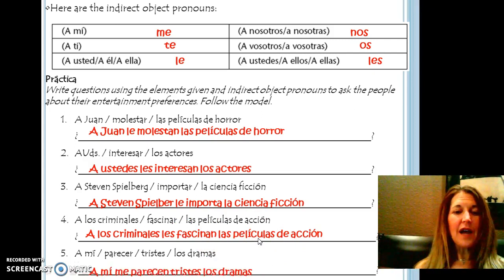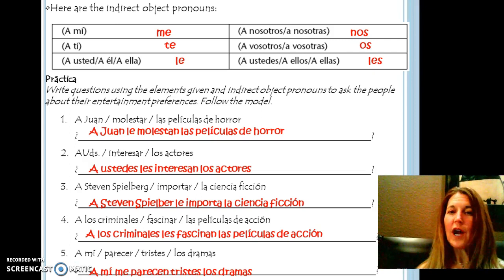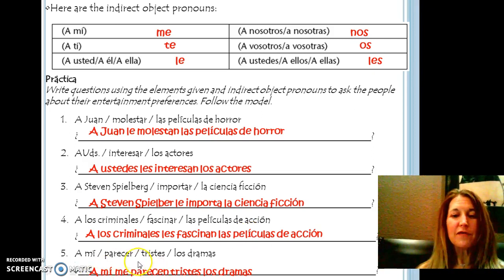5. A mí me parecen tristes los dramas. Even though I'm one person, I make the verb plural because it's the dramas that make me sad or that seem sad to me. All right, now it's time for you to get out your guided practice workbook and start on your GP pages.